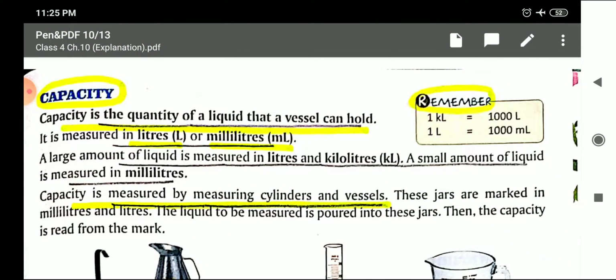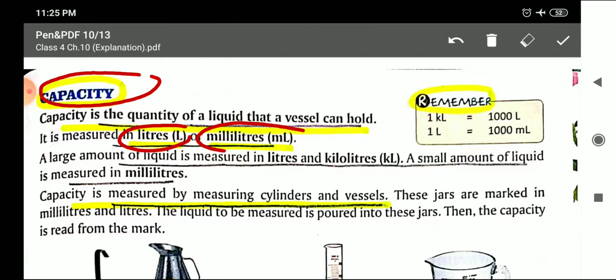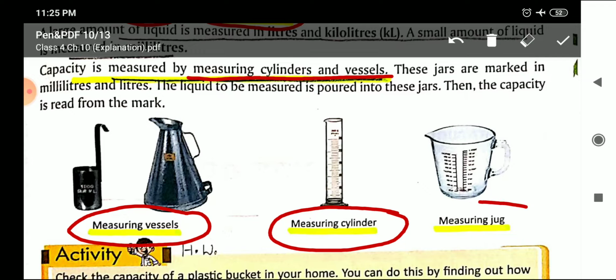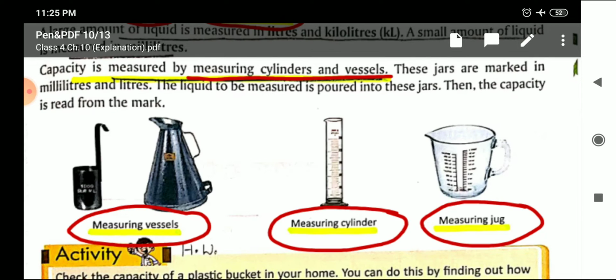Then the third topic was capacity. The main units of capacity, milliliter and liter. And what are the instruments or tools to measure capacity? They are the measuring cylinders or measuring vessels. You can see here measuring vessels, measuring cylinder and measuring jug. These are the instruments to measure capacity. So children, these three topics, that is length, mass and capacity, we already have discussed in the previous videos. You need to learn the units and the instruments.